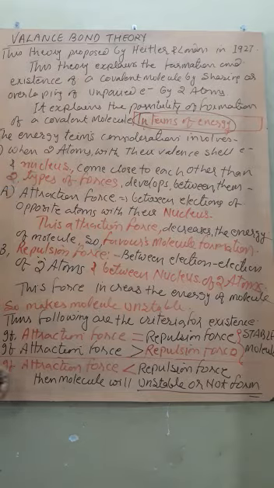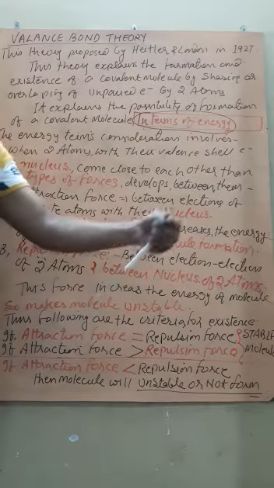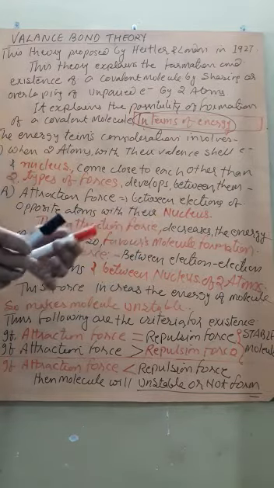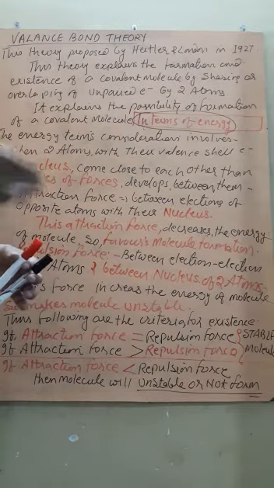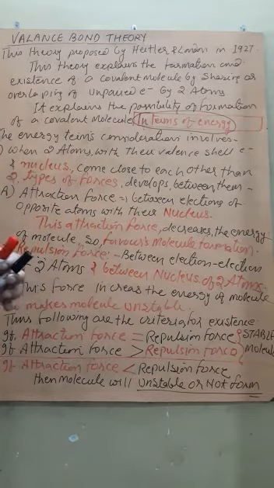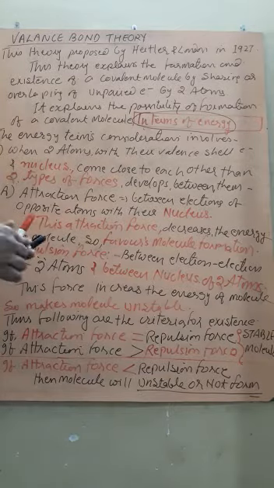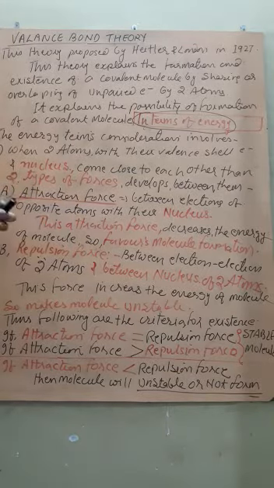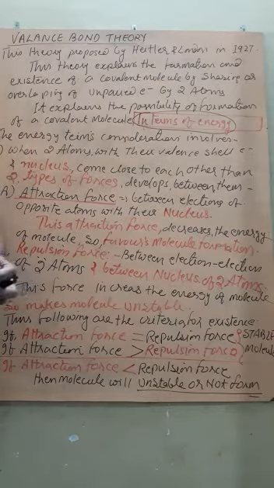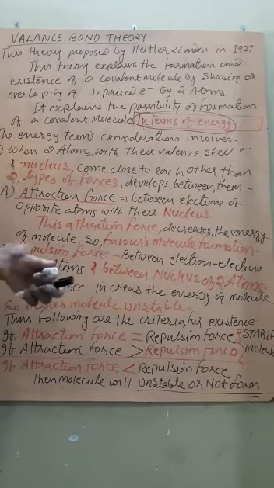Students, when two atoms along with their nucleus and electrons come close to each other, some forces develop between them. The first one is the attraction force, which takes place between two opposite charges. The electron is a negative charge and the nucleus is a positive charge.